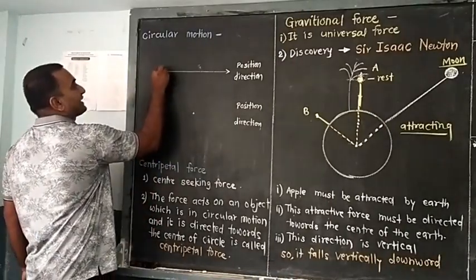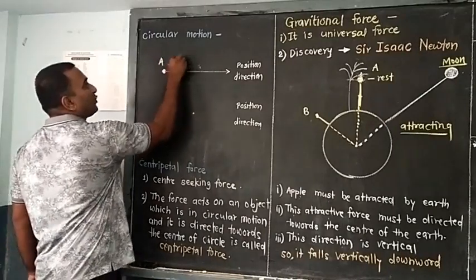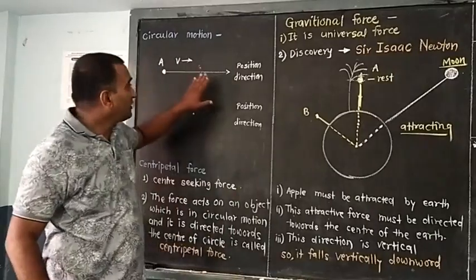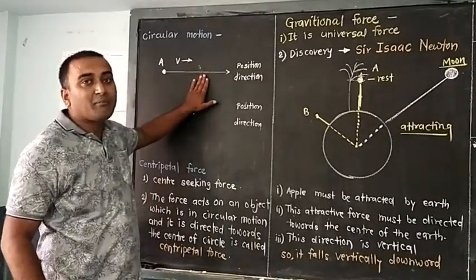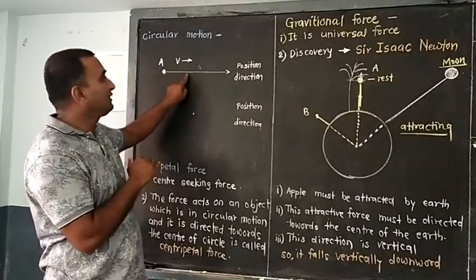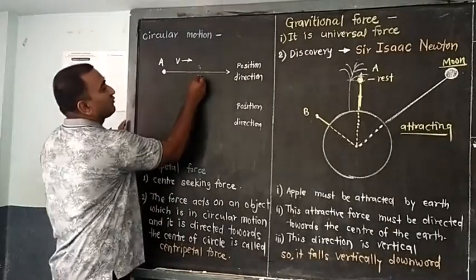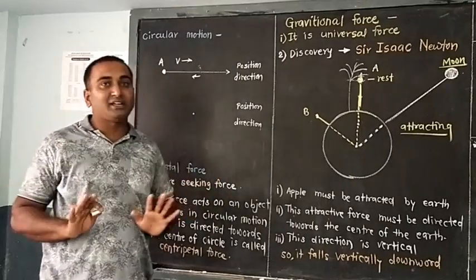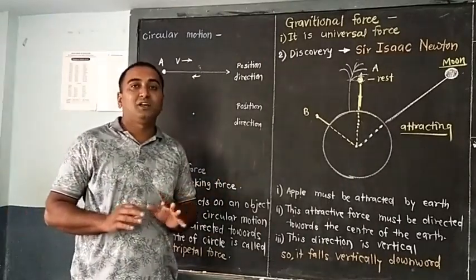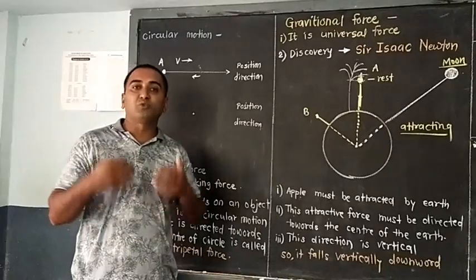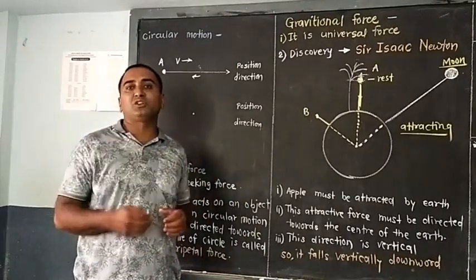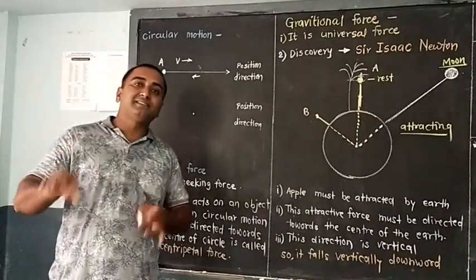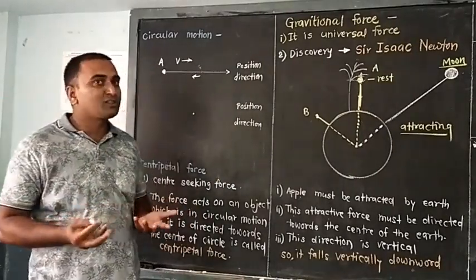This one is an object A. It has its own velocity. It has its own force. Without applying any force on this object, such as frictional force in this direction, this object will not come to rest. That is Newton's first law, the law of inertia. An object which is in motion always keeps in motion, and an object which is at rest always remains as it is. That is Newton's law, you know.